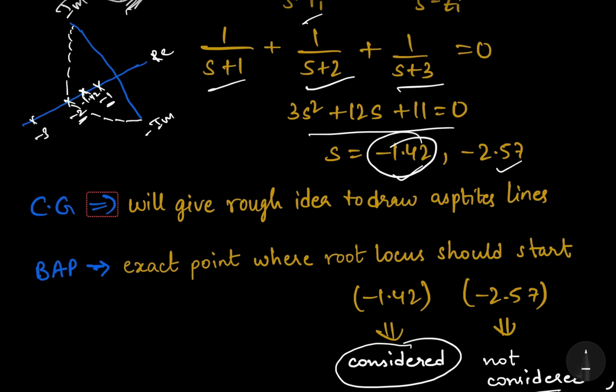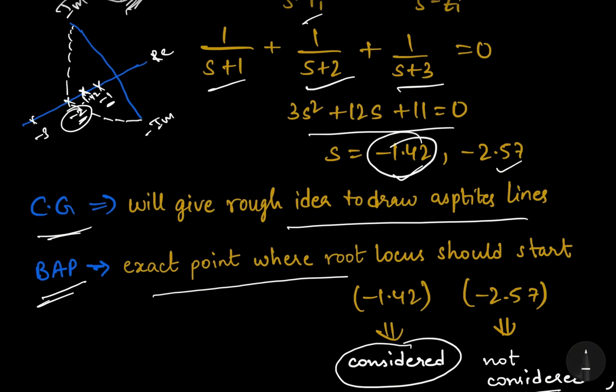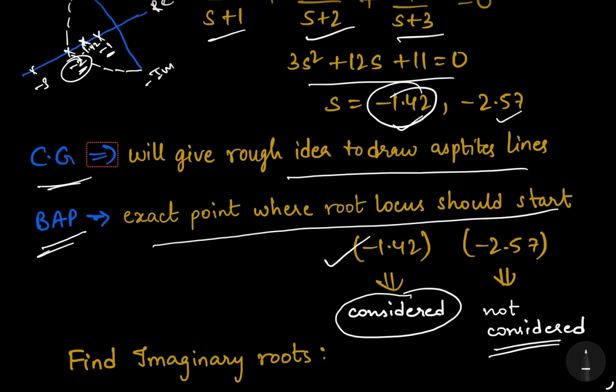That means when you find this -1.42, this is exactly the starting point of your root locus. The center of gravity gives a rough idea to draw the asymptote lines, which is what we draw from -2. But the breakaway point is the exact point where the root locus should start, that is -1.42. This is a very, very important point: that's the difference between center of gravity and breakaway point.